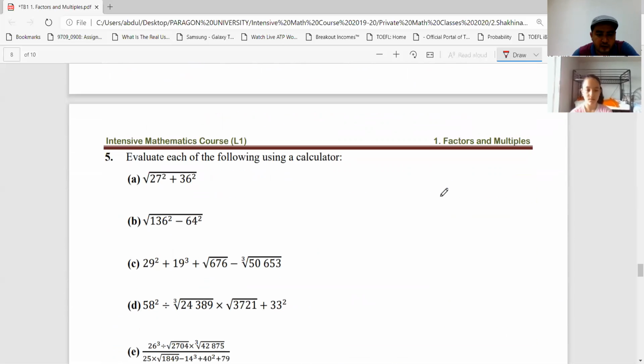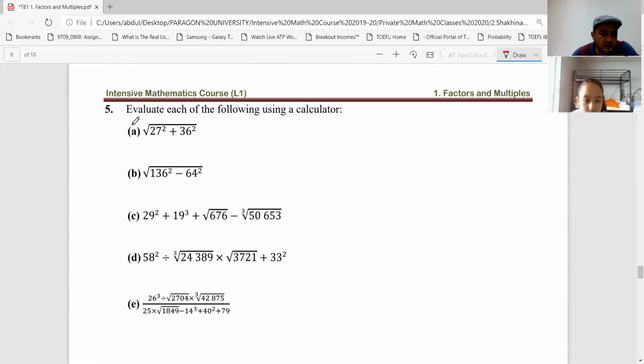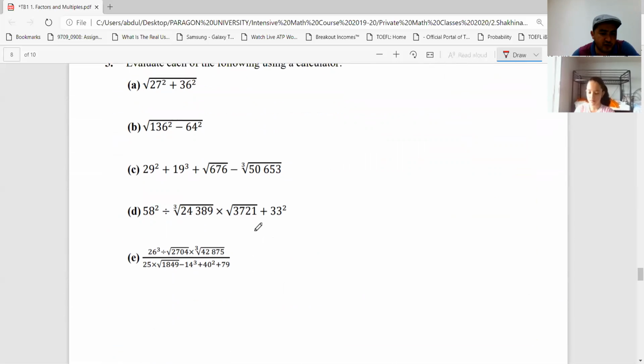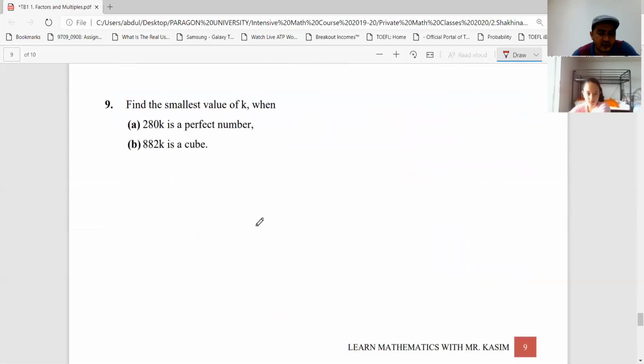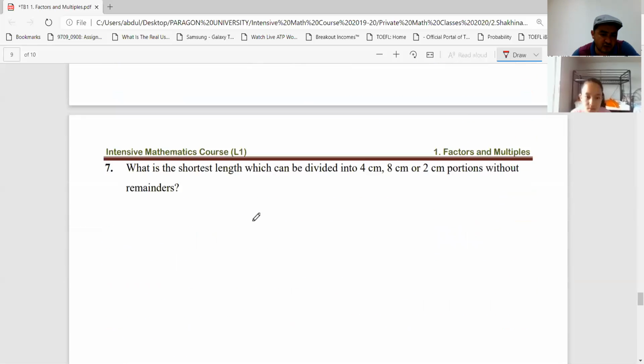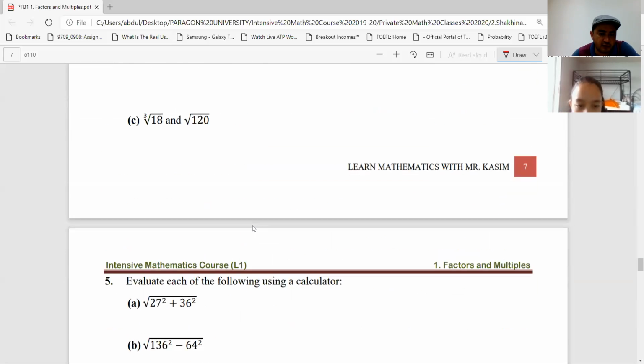The 4 and the 5, evaluate each of the following using a calculator, Shahina. Also, you should do this using your calculator. You know how to do that, okay? And we have 6 and 7 and 8 and 9. We have a lot of questions. We will do them later. Let's do one of them here only.